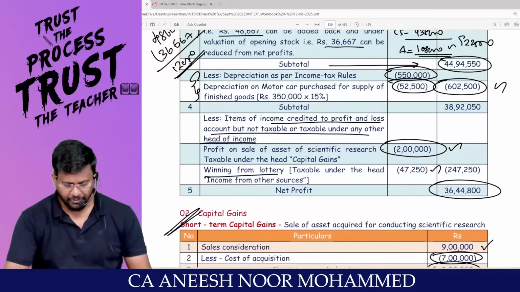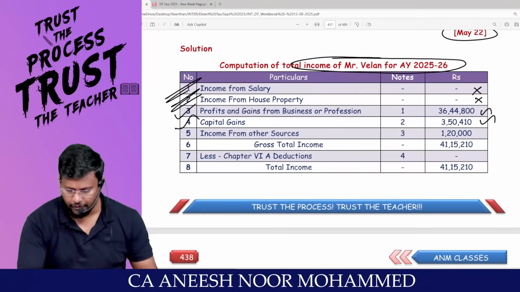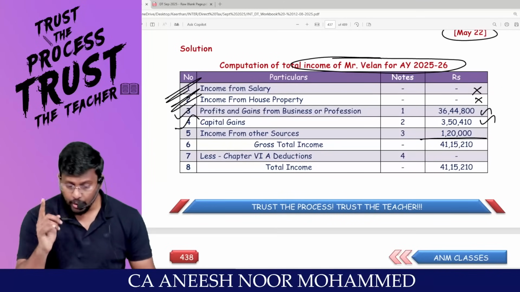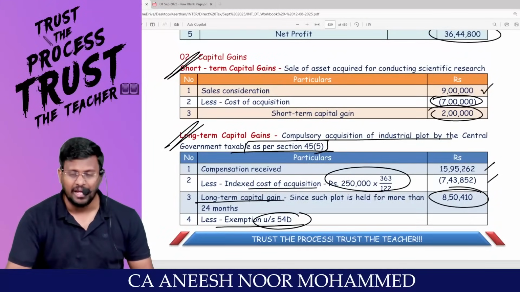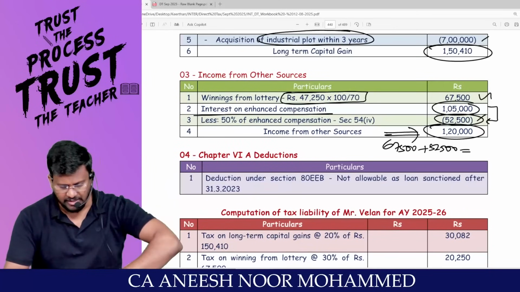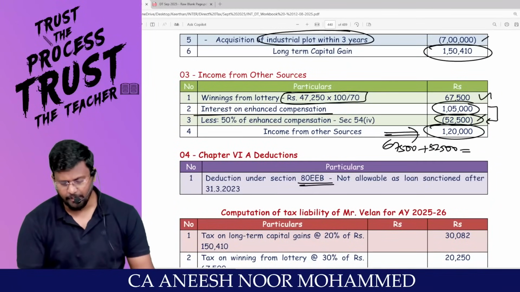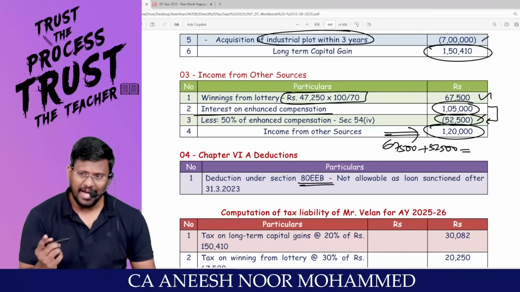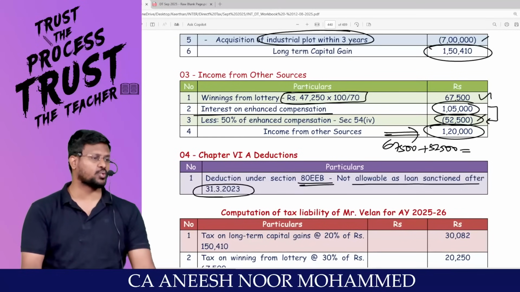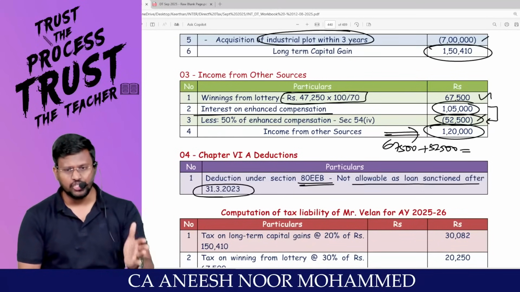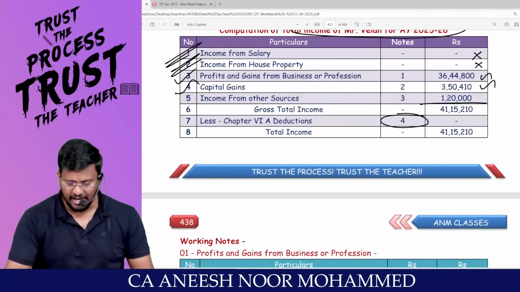Are you all really with me? That's it. All the 5 heads I have done: salary, house property, PGBP, capital gain and IFOS, I will be having gross total income. Only one section is there for the chapter 6A deduction, which is interest on electric vehicle. When has that loan been sanctioned? 1/7/2024. As per section 80EEB, not allowable as the loan was sanctioned after 31/3/2023. The cutoff is the loan should be sanctioned within 31/3/2023. Then only you are entitled to claim chapter 6A under 80EEB.